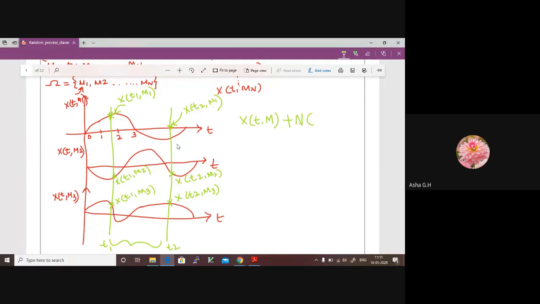And random noise is again a random process, which is again a function of time, and it has its own sample space. If I say Z is the sample space, it has Z1, Z2, Z3, Z4 sample points, like what we discussed for M1, M2, M3, M4, which is random. Now, the combination of this will be received at the receiver. This is equal to received data, received message. Again, it is a function of time. It will have its own sample points, which is a combination of these two.